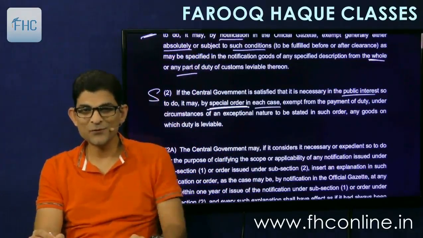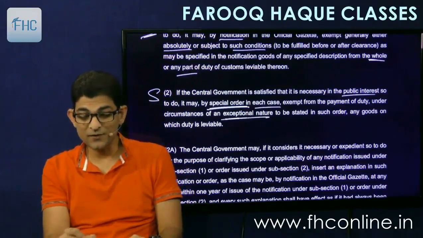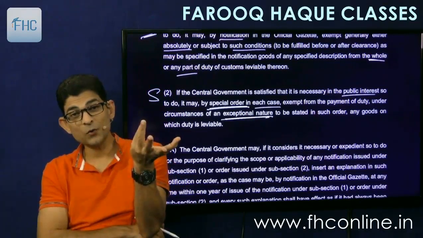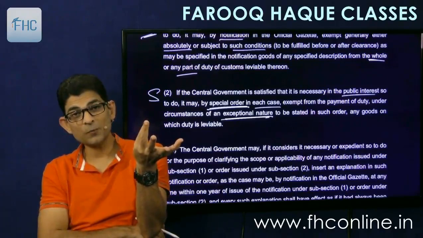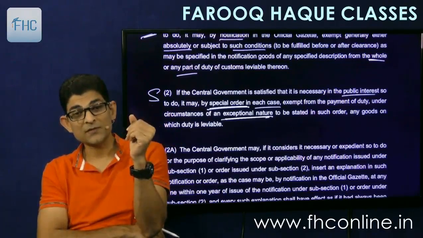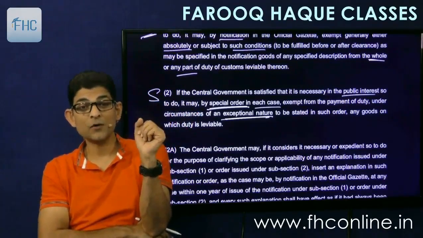So you have to be a big shot to get these exemptions, okay? So exempt from payment of duty under circumstances of exceptional nature. Now what were the circumstances of exceptional nature in the case of Sachin Tendulkar? I don't know. He is a big shot crorepati, Arabpati you can say, having thousands of crores of assets and net worth, and still there was exceptional nature and he got exemption.